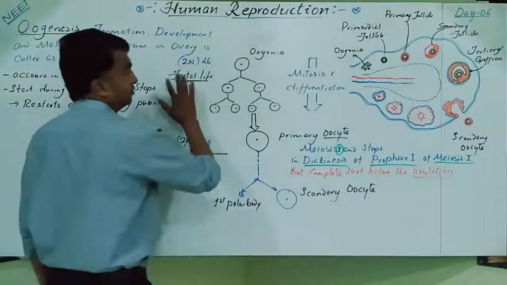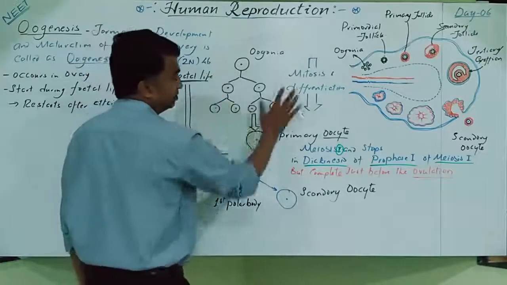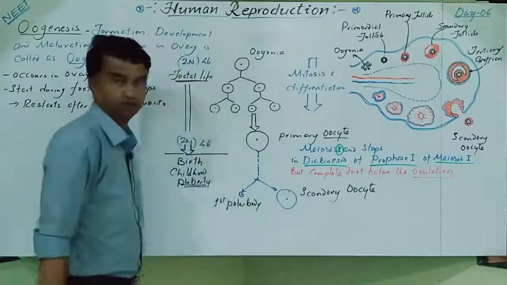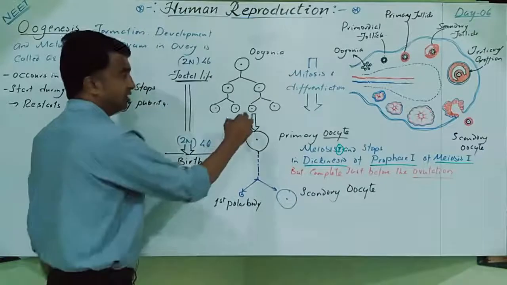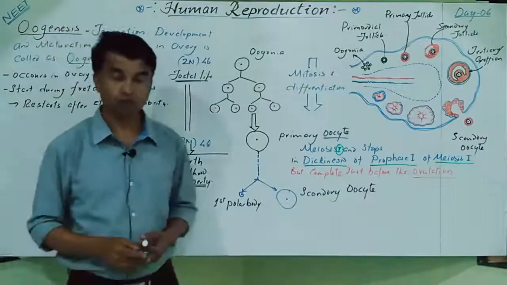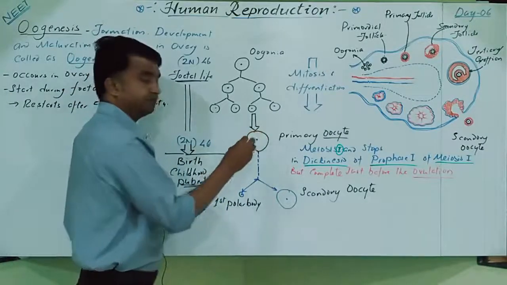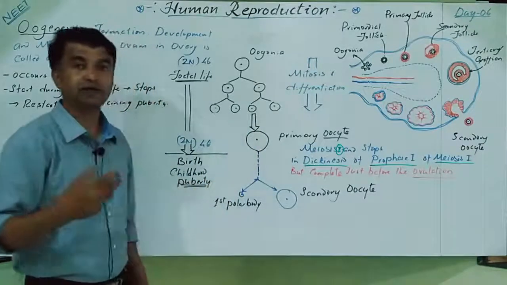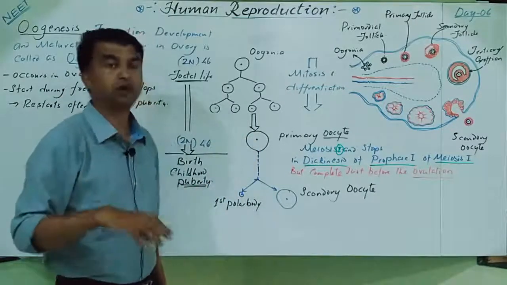Means the first phase of oogenesis, that is nothing but the multiplication phase, is similar to what is seen in spermatogenesis. It is the same, a large number of oogonia are produced. Clear? But some of the oogonia undergo the growth phase. Here again drastic changes occur. When you compare the growth phase in oogenesis and in spermatogenesis, here a large number of components will be resynthesized. That's why a dramatic increase in size occurs. In some organisms, the deposition of yolk also occurs, vitellogenesis occurs.